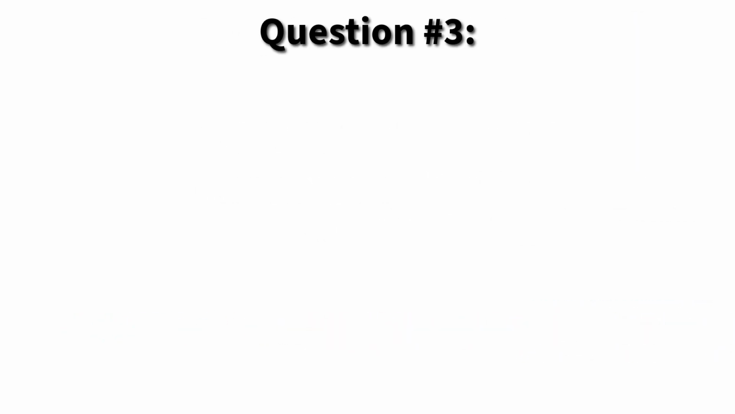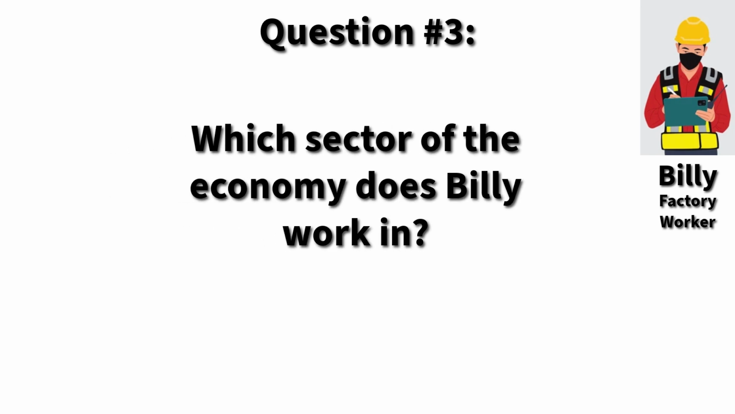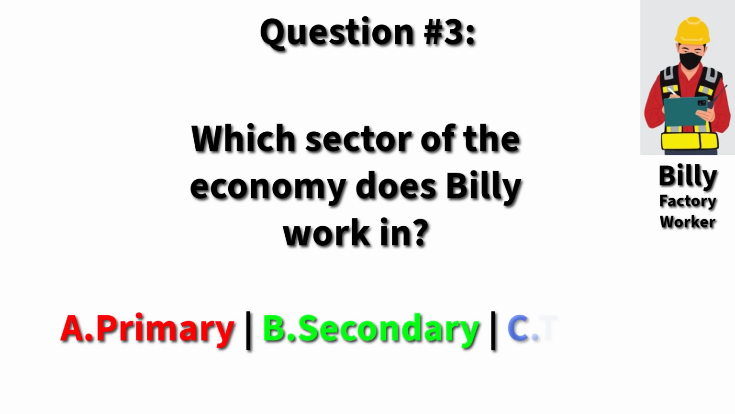Question number 3. This is Billy. Billy works in a factory. His job is to help produce tires for cars, using harvested rubber to complete his task. Which sector of the economy does Billy work in? A. Primary, B. Secondary, or C. Tertiary?